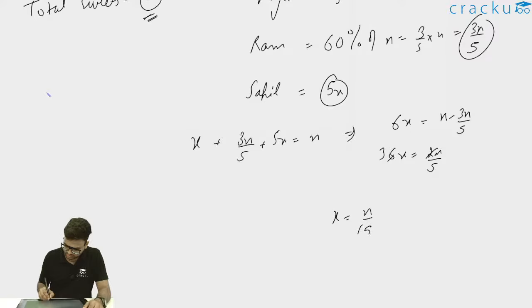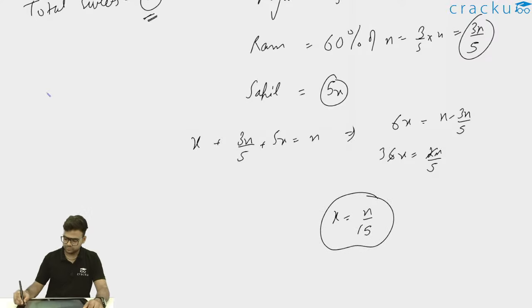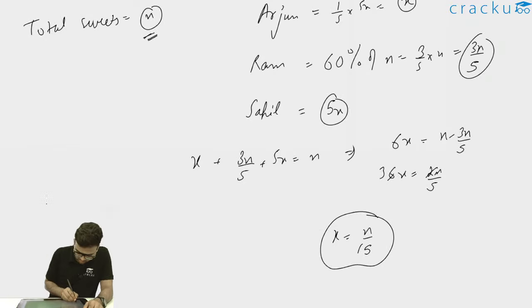If I further solve this, x will come out as n by 15. So what is the number of chocolates Arjun will get? Arjun will get n by 15 sweets. What is the number of sweets which Ram will get? Ram will get 3n by 5, which will remain 3n by 5 only. And Sahil will get 5x chocolates. So Sahil will get 5 into x, which is 5 into n by 15, which is n by 3.